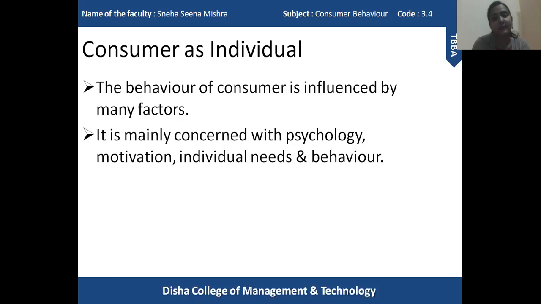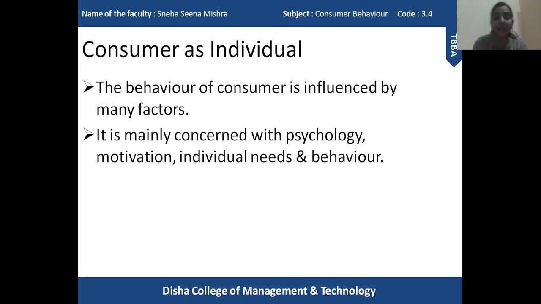If a person is hungry and does not have anything at home to eat, the person will simply go out, go to a restaurant or a shop, purchase some food and eat, or being at home only, the person can order some food from a restaurant. So the basic necessity of a person needs to be fulfilled. Individual needs play a major role which influences the behavior of a consumer. Next one is behavior.